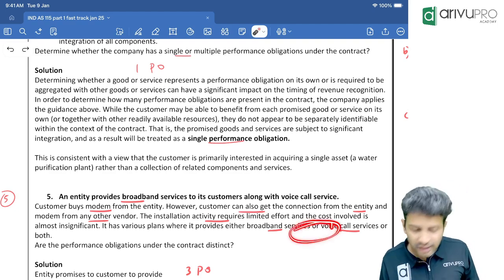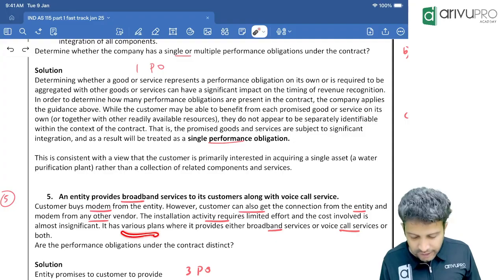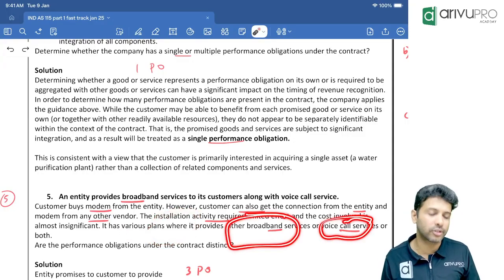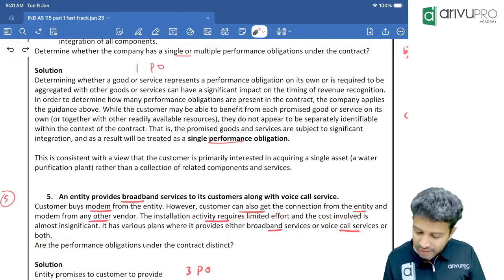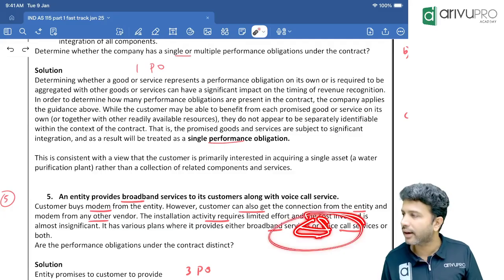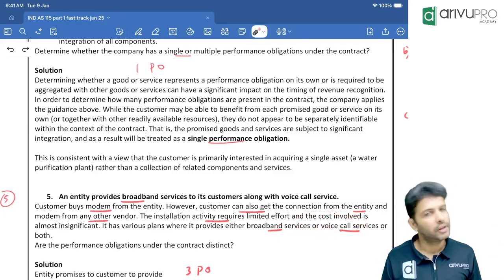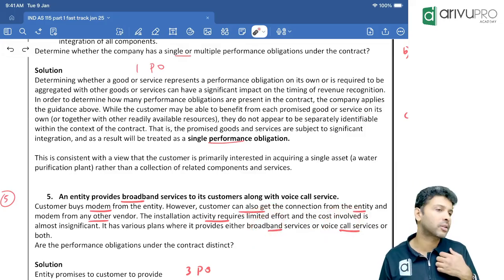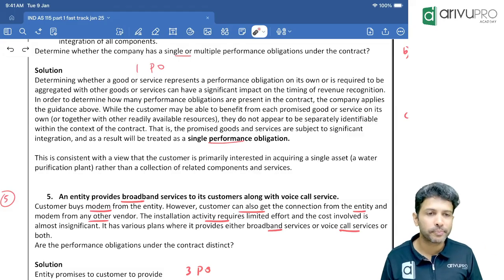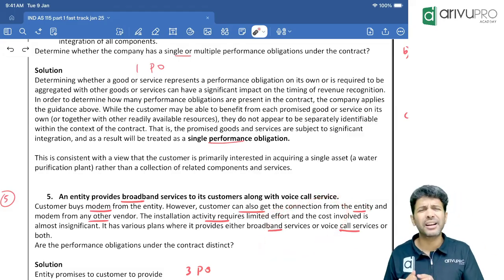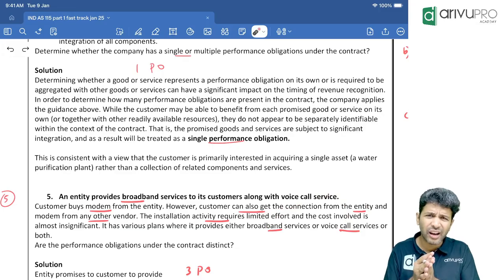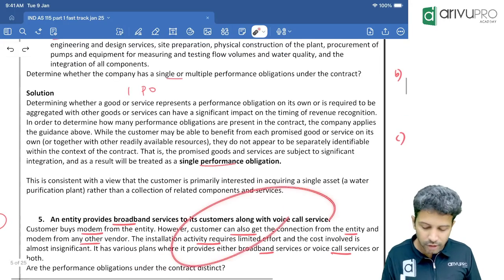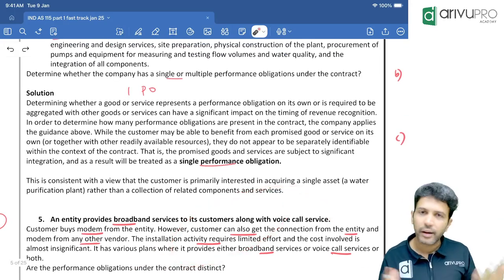But here, is that the case? No. The entity has many plans where you can either take broadband service or you can take voice call service or you can take both. I mean, these two go hand in hand. Are they interconnected or customer choice? Customer can go only for broadband or customer can buy only voice call service from us. Or if they want, they can buy both. That means we are selling them separately. Are they interconnected or are they independent? They are independent. So how many POs, sir? None of them looks interconnected. None of them are interconnected.